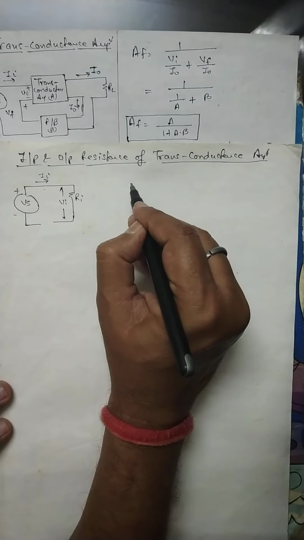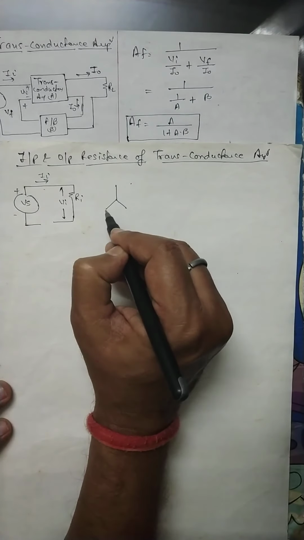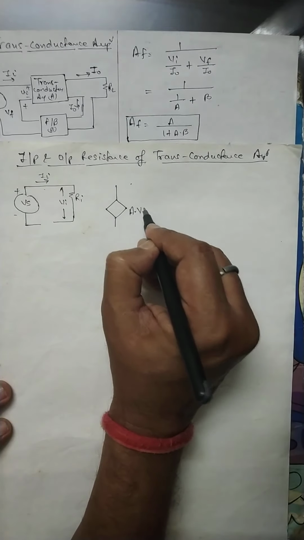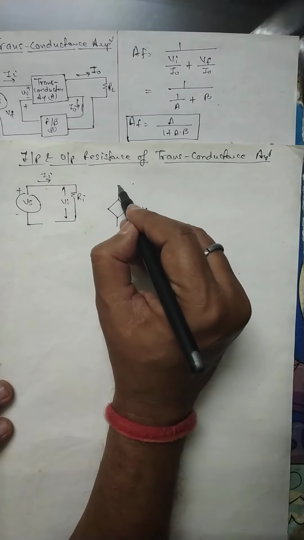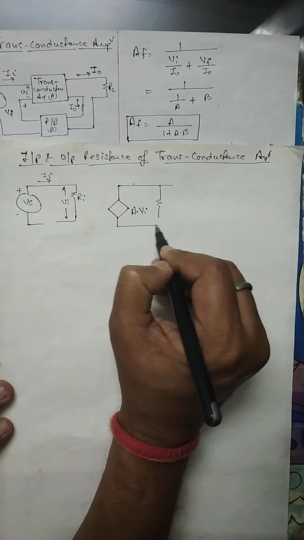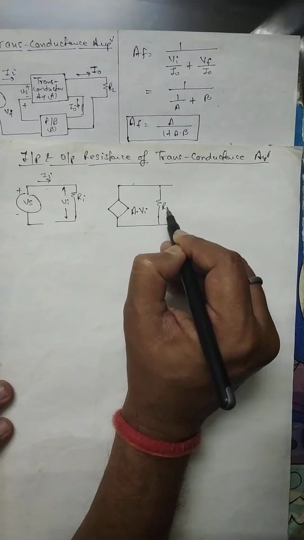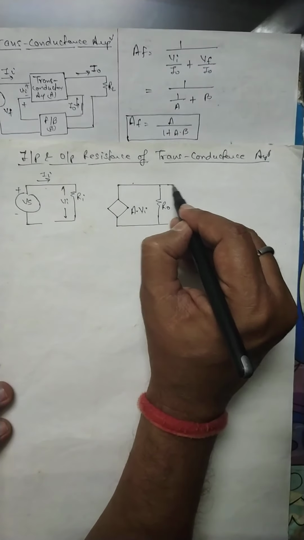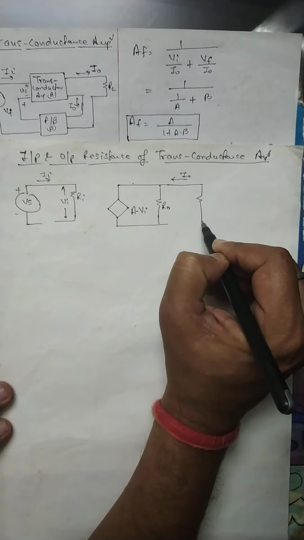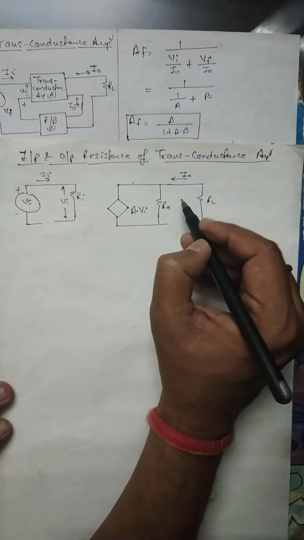Then the dependent source has the value A into Vi. The output resistance is R0, the output current is I0 and the load resistance is RL.